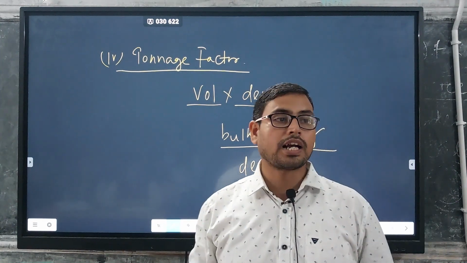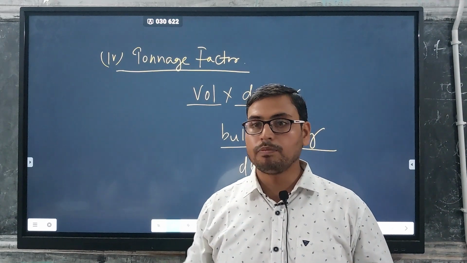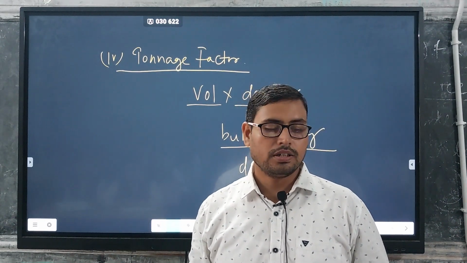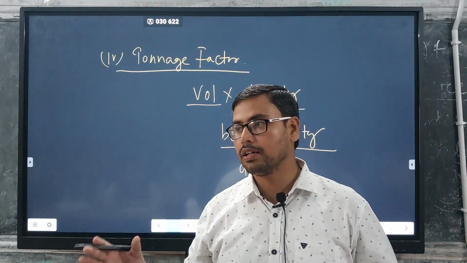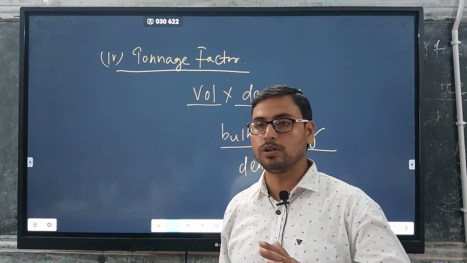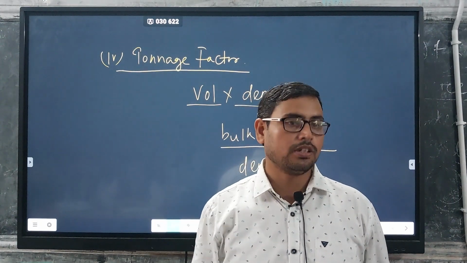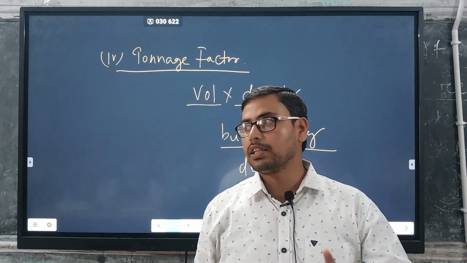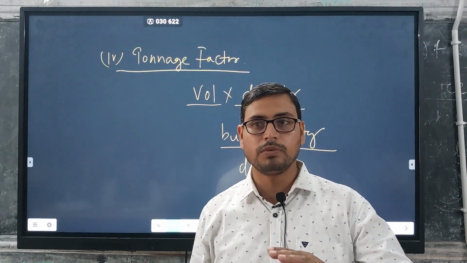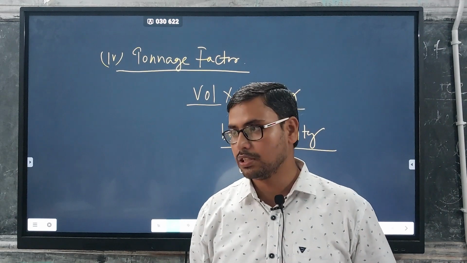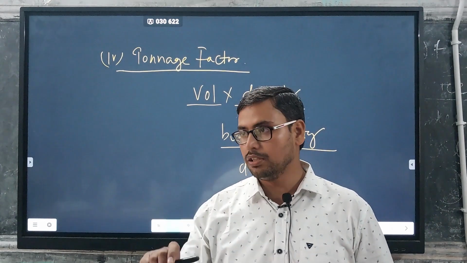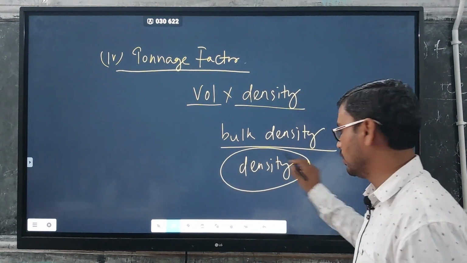But when I calculate the density of a large size material, suppose the thickness of iron ore is 10 meters, that 10 meters may not be only iron ore. That 10 meters of iron ore may be associated with gangue minerals. If we calculate the density of only the iron, then we can calculate the mineral density.